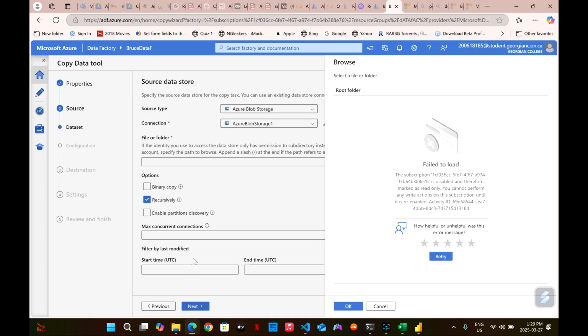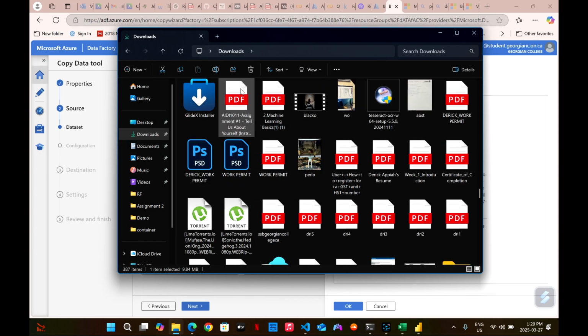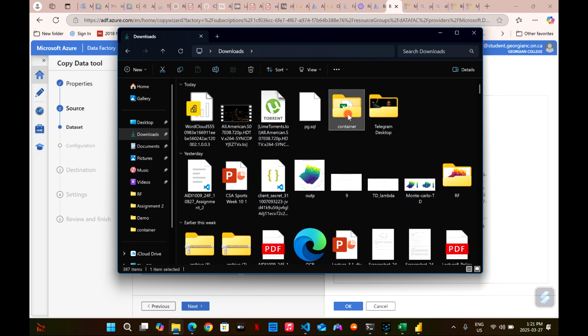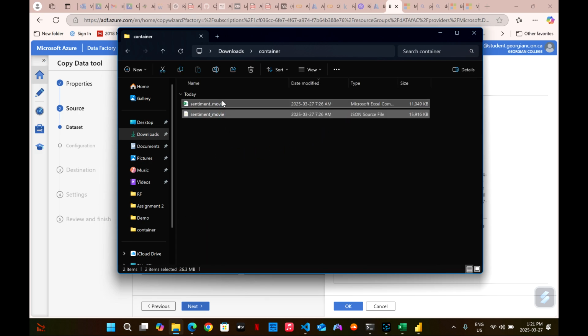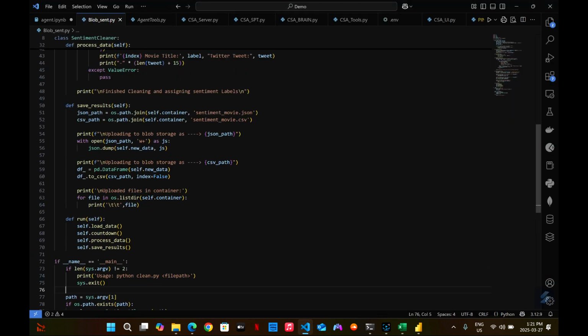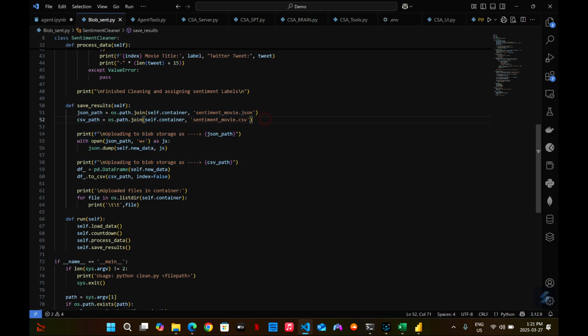When it's done, it saves into a folder two files, one JSON and one CSV. Here is where it saved everything. Here, you'll be able to see whatever it's doing. We try to save everything into this file.